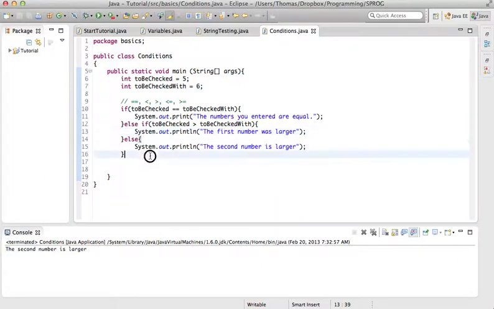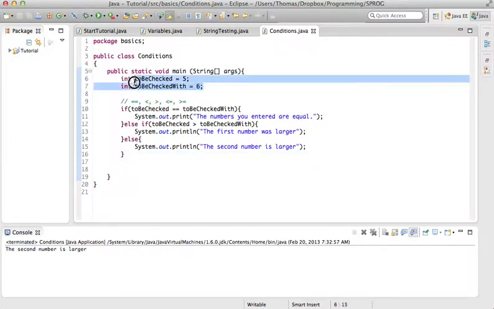The last time we talked about if, else if, and else to make certain actions conditional in relation to certain results. In the case we had two numbers which we imagined to be user input, and we tested them for equality or which number's larger.